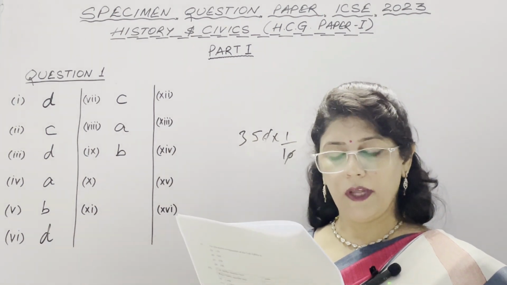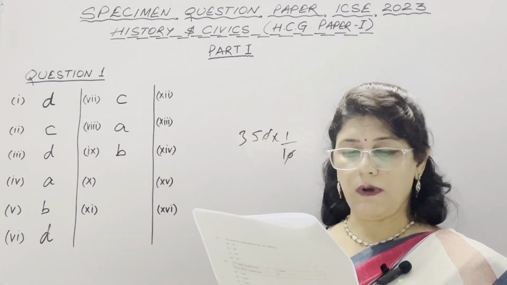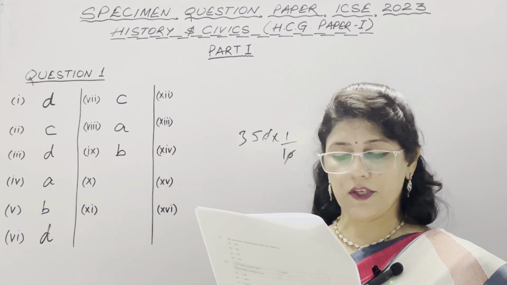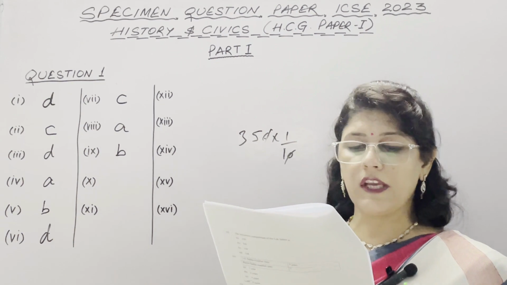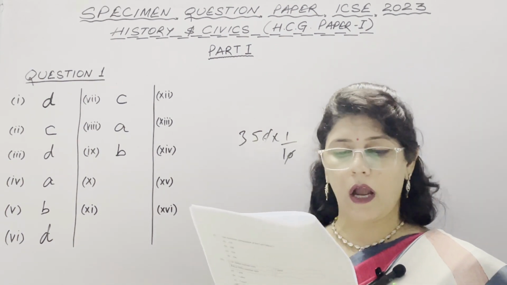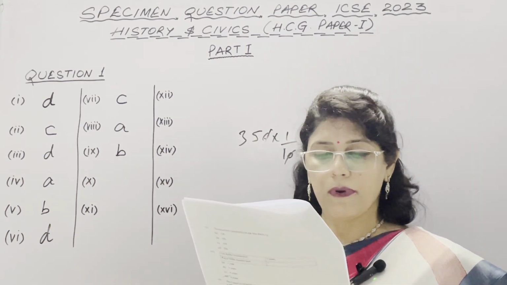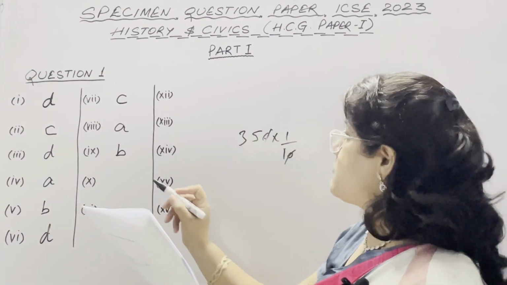Tenth: Jyotiba Phule founded the Satya Shodhak Samaj, and then Raja Ram Mohan Roy founded the, and we know the correct option is B, Brahmo Samaj. Other options are Arya Samaj, Satya Shodhak Samaj and Prarthana Samaj. The correct option is B, which is the Brahmo Samaj.